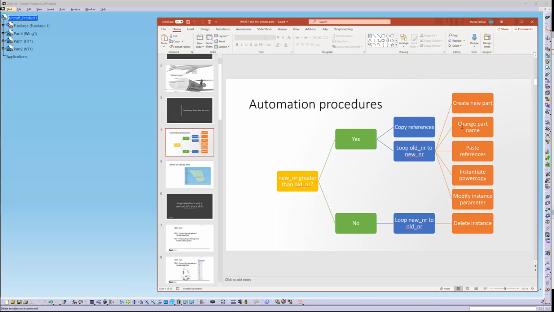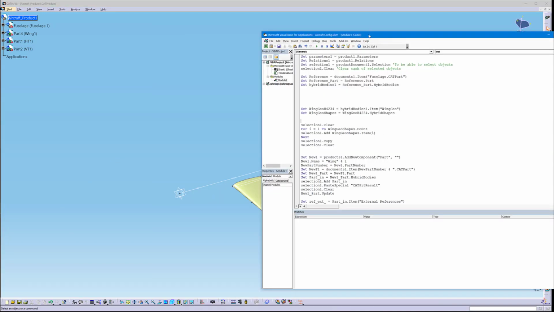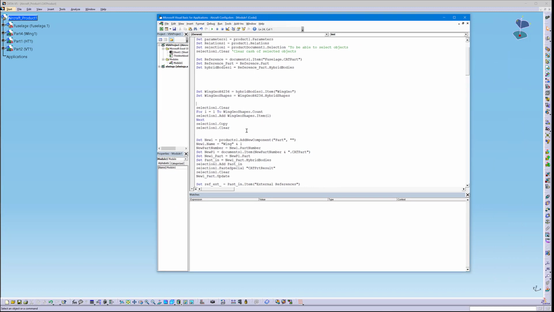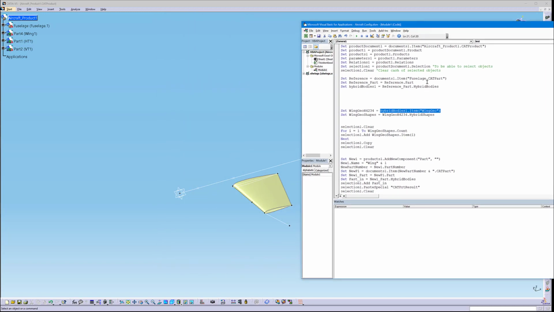Alright, so let's start by making a function for copy references. And what I'm going to do is just to go here and see that in order to copy the references, I first need to go inside a certain hybrid body inside the part which contains all the references.